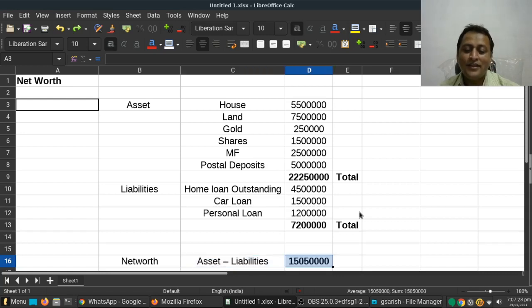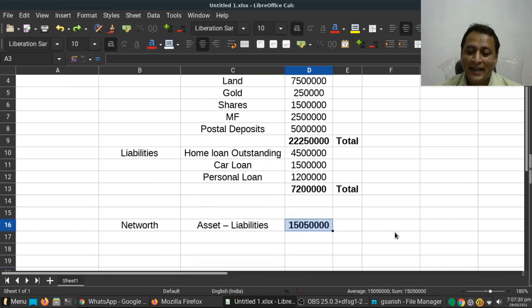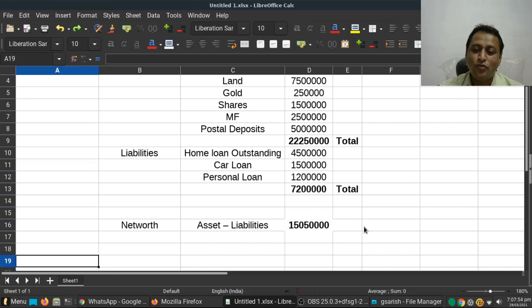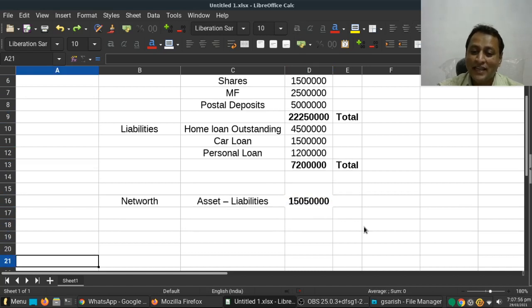Then his total net worth is 1 crore 50 lakhs 50,000. This is the net worth of this individual. By looking at all his assets and liabilities, I came to know his net worth. In this example, it is 1 crore 50 lakhs 50,000.